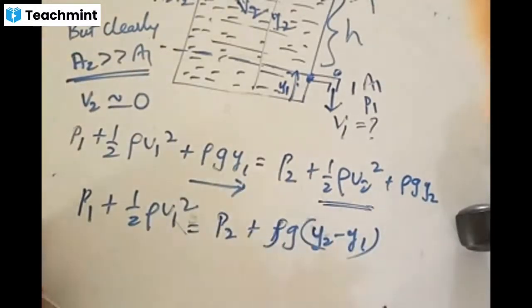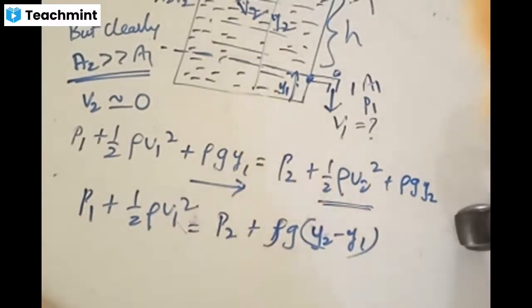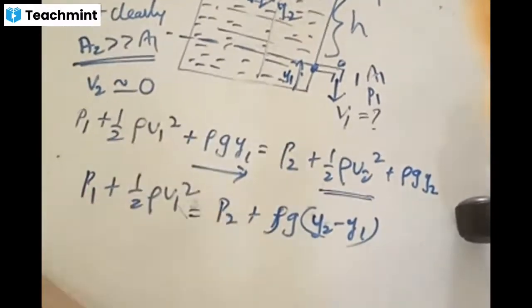In this, what do we need to find? If you understand so far, tell me what we need to find from this equation. Simple thing it is. Yes, Madhu, very good. V1 it is. Because V1 is the speed with which fluid comes out. That is called the speed of efflux. Accordingly, we need to make an expression for V1 from this. So make half rho V1 square the subject and write the equation.